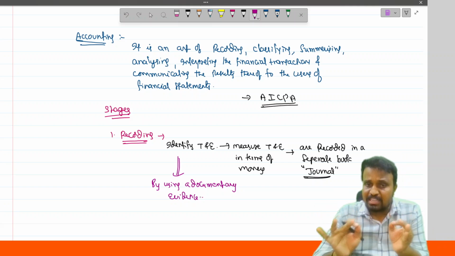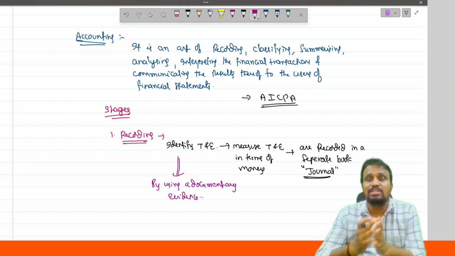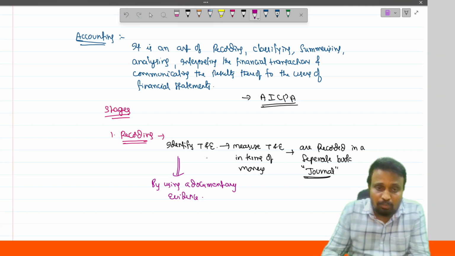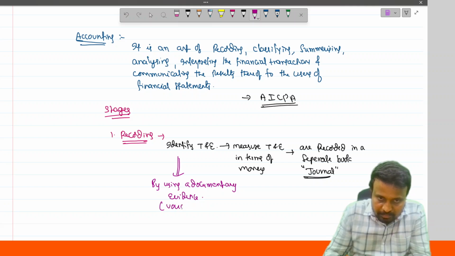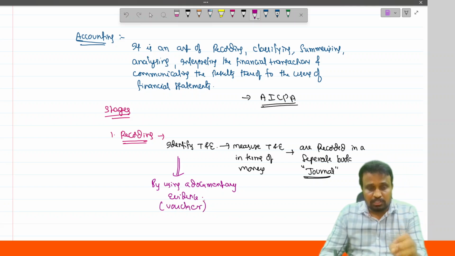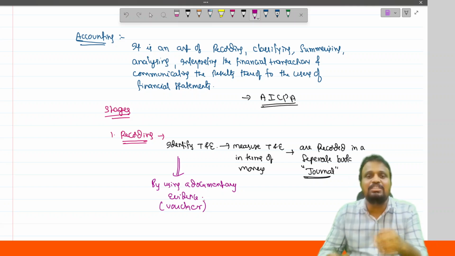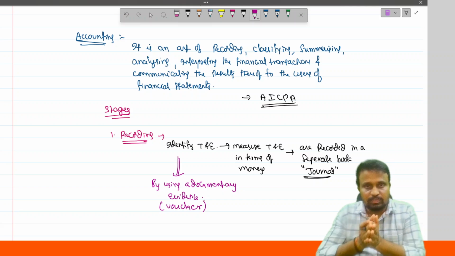So every transaction is identified by using a documentary evidence, which is technically called a voucher.